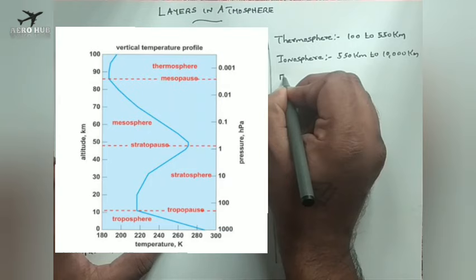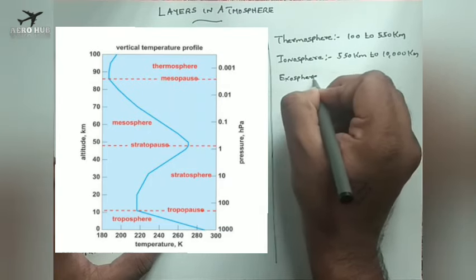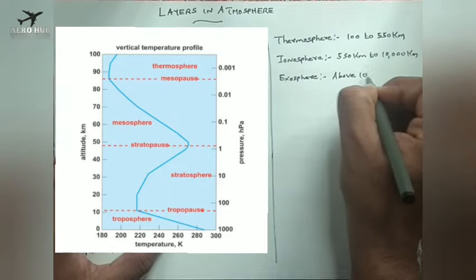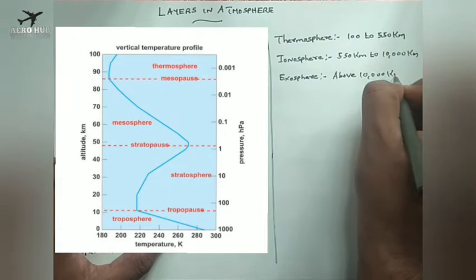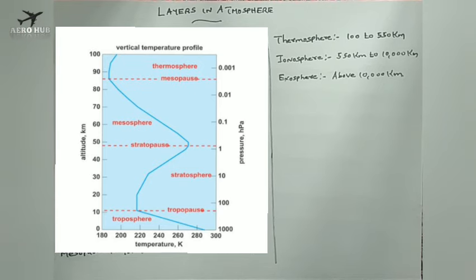Okay, then we have exosphere, that is your last layer of atmosphere. Exosphere, that is above 10,000 kilometer. Okay, so these are the layers of atmosphere, and we discussed the variation of temperature in different